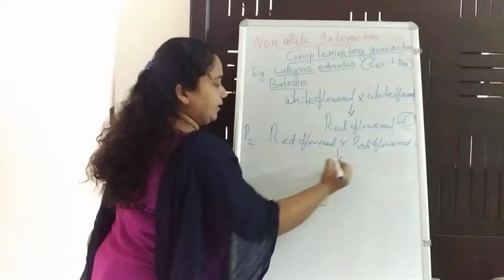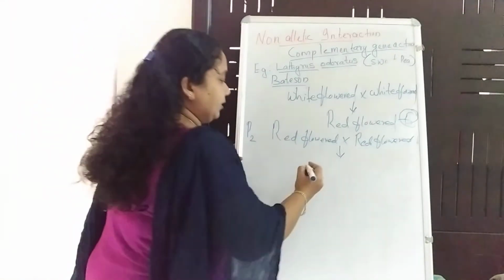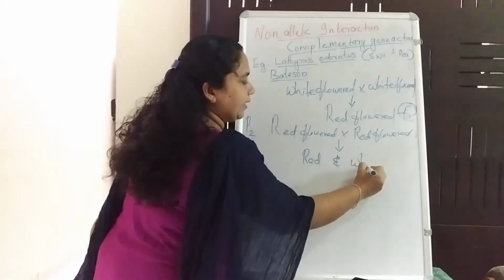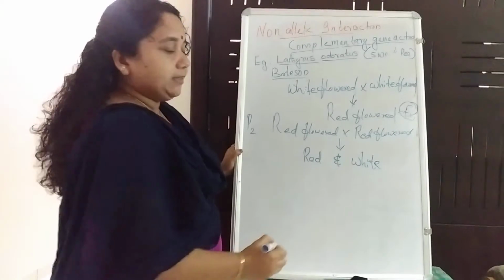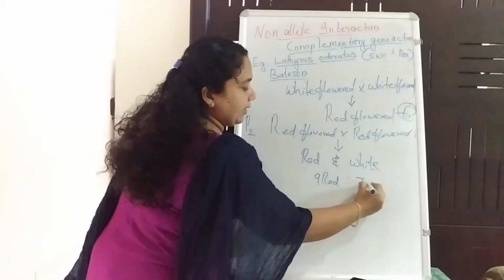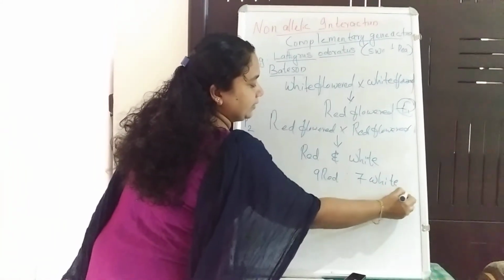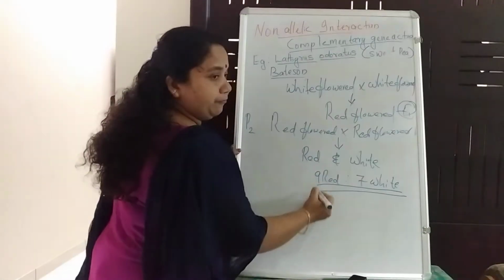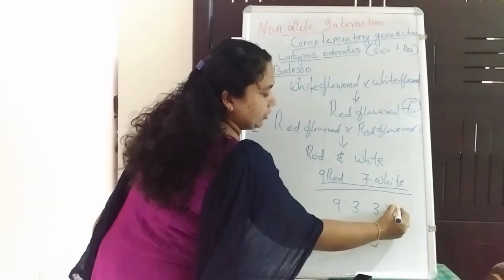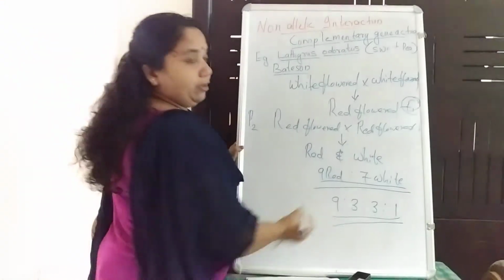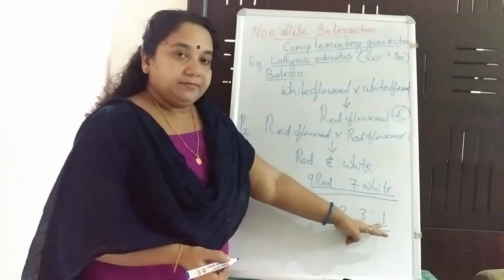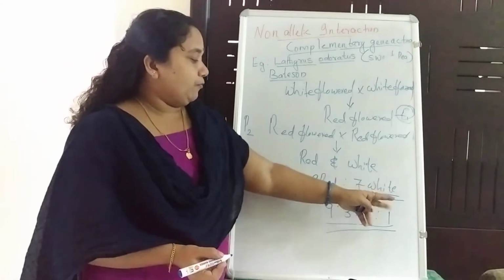And what he gets is both red and white colored flowers, but in the ratio 9 red to 7 white. That is entirely different from Mendelian 9:3:3:1, but the number of progeny he got is the same. So here the 3:3:1 unite together and give the white.